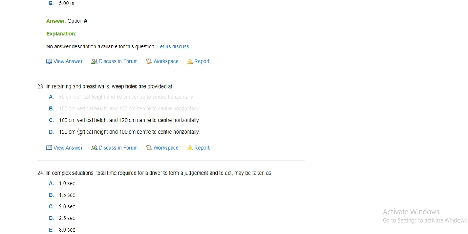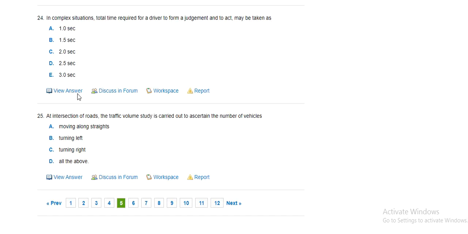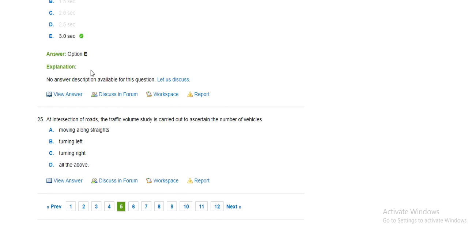In complex situation, total time required for driver from adjustment to act may be 2 seconds, 2.5 seconds, 1 second. In complex situations, the driver's time may go up to 3 seconds also.